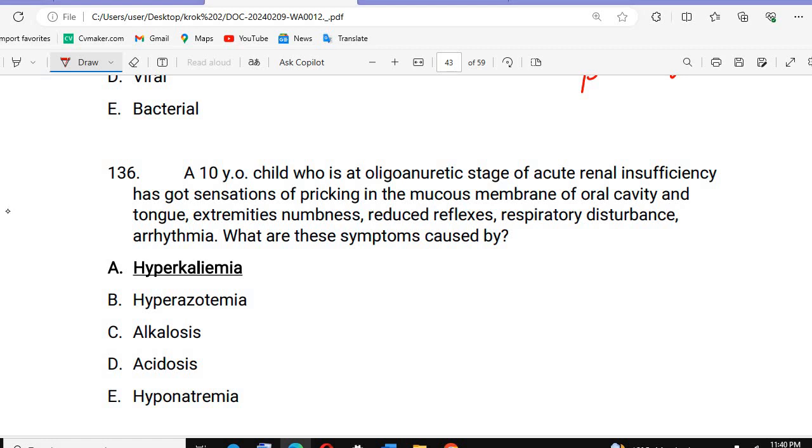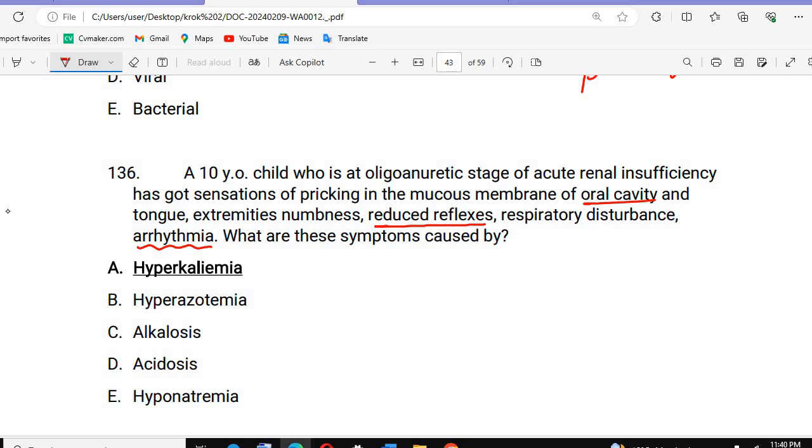This question, a child, we will discuss it. Okay, let's read the question. A 10-year-old child in the oligoanuric stage of acute renal insufficiency has a sensation of pricking in the mucous membrane of the oral cavity and tongue, extremities, and numbness. There are reduced reflexes, respiratory disturbance, and arrhythmia. What are these symptoms caused by?